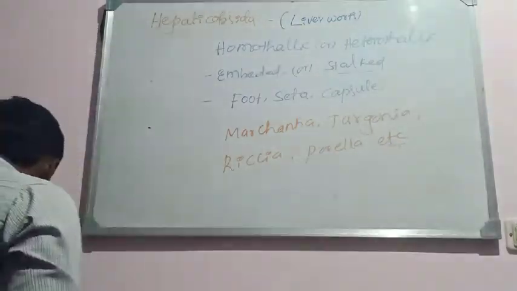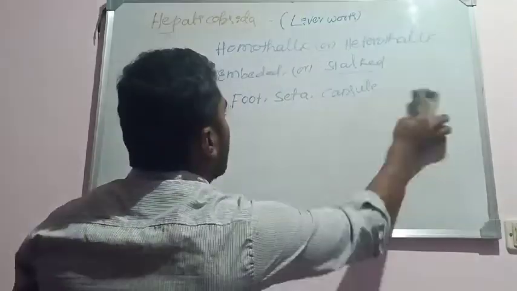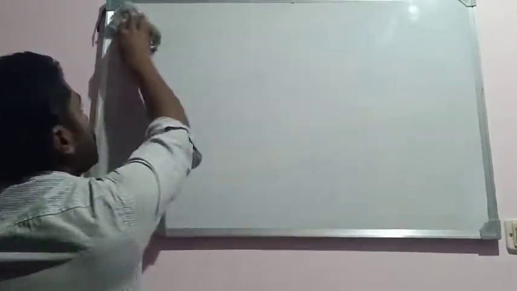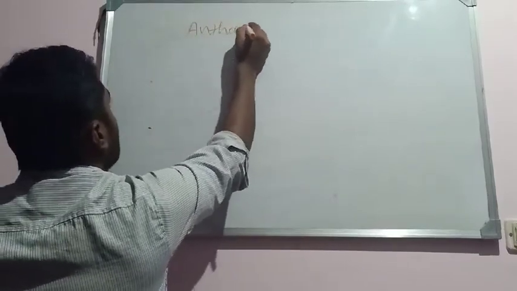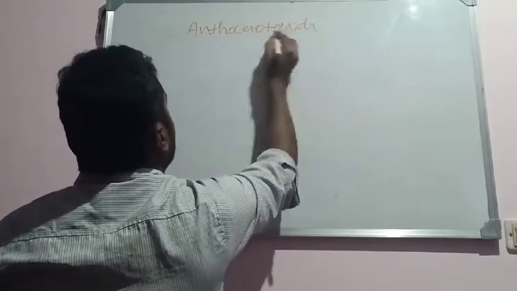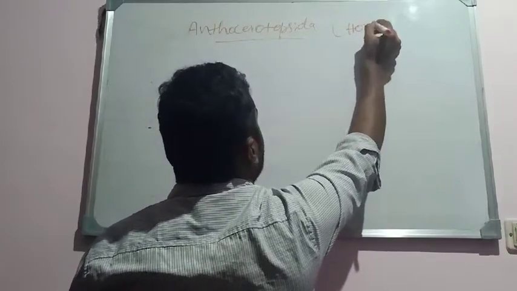Then the second class is Anthocerotopsida. These members are commonly, or popularly, known as hornworts.